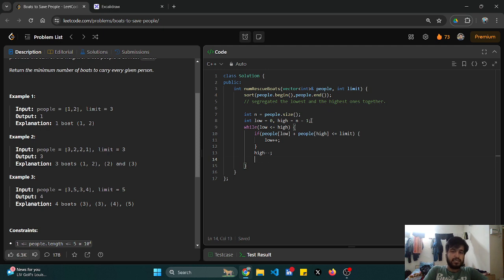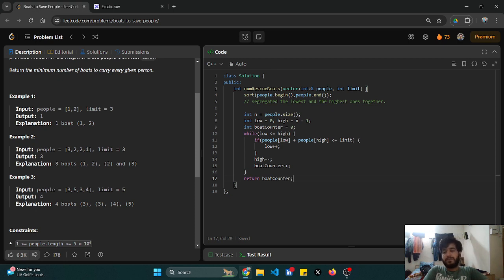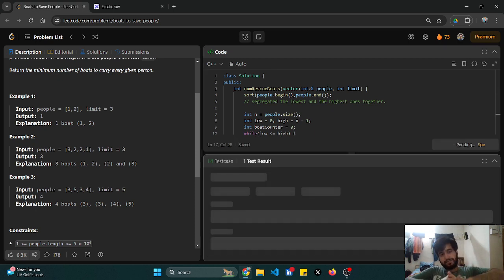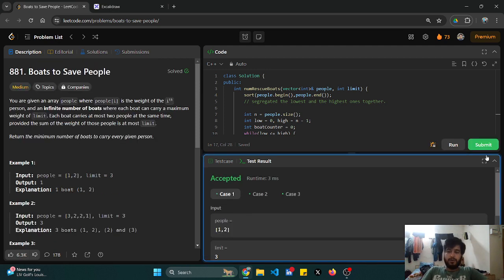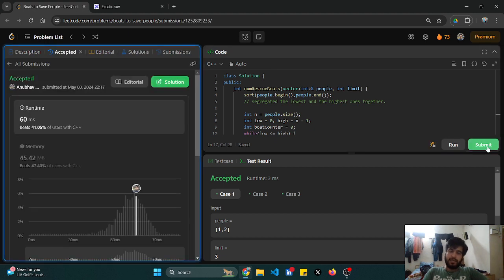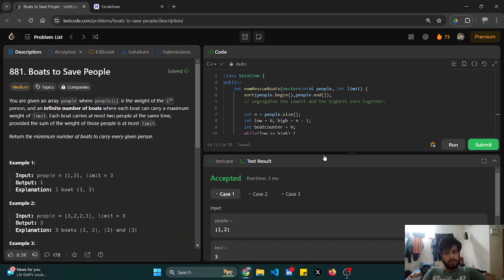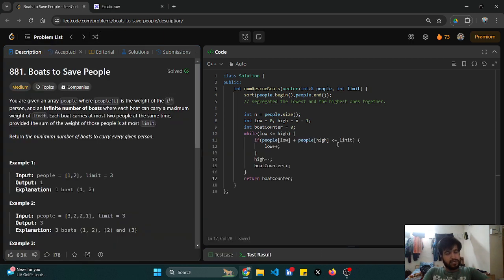And in both the cases, what happens to the boat counter? Boat counter was initially 0. So in both the cases, the boat counter would increase. And at the last, what I'll do is I will simply return my boat counter. I'll try to run it. Okay, I'll try to submit. So yeah, submitted successfully.